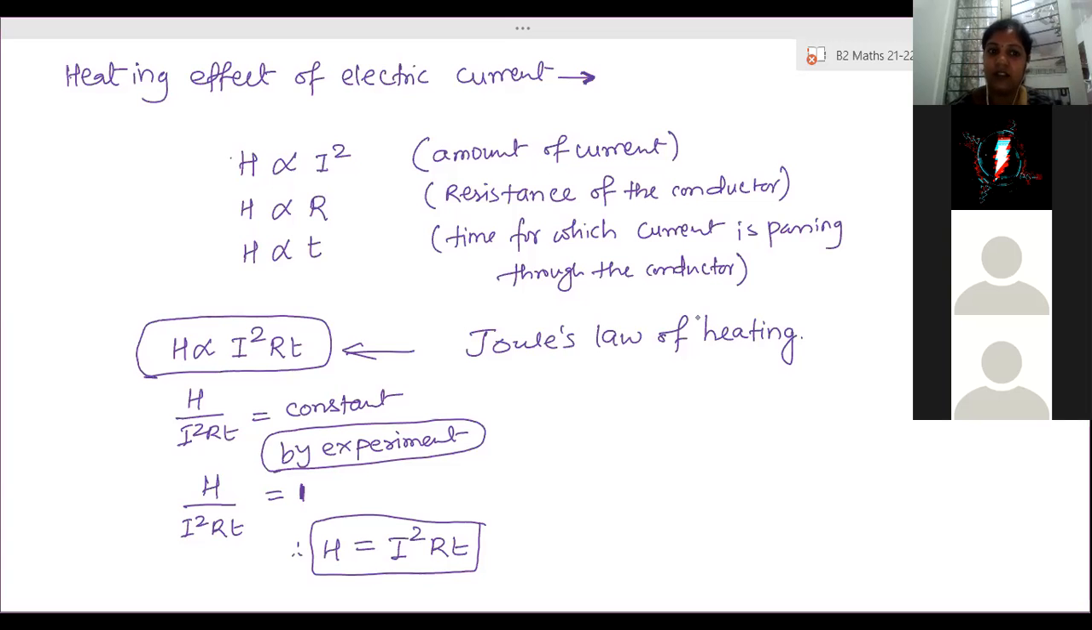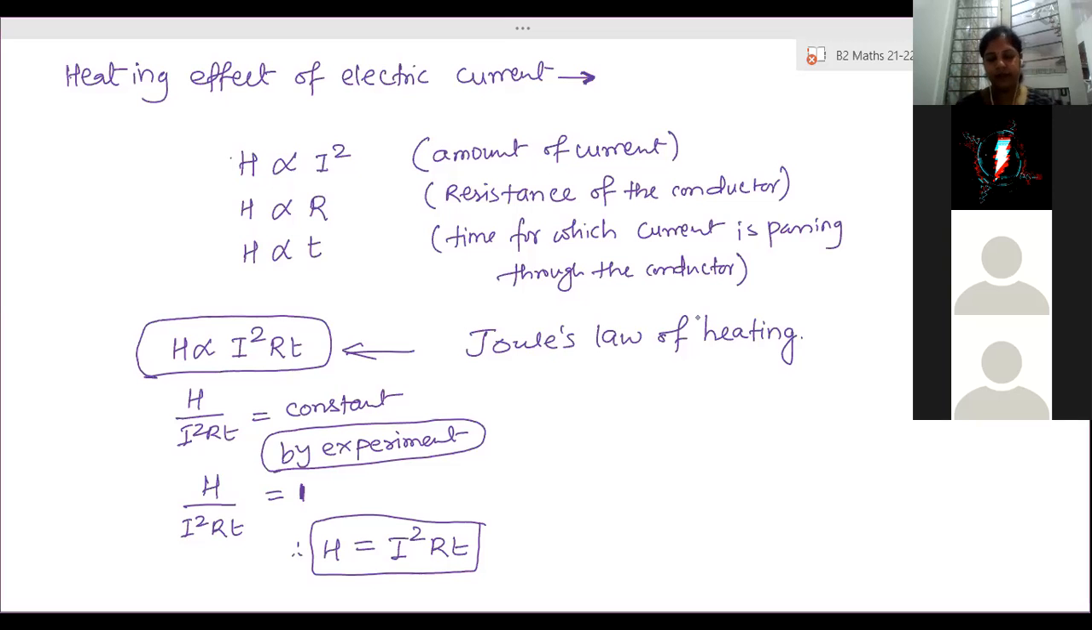And another one is the time for which you are passing a current. How will that affect it? Ma'am, more time, more heat. More time, more heat. How can you explain in terms of collisions? Ma'am, if you pass current for only 2 or 3 seconds, then a lesser number of electrons will collide. But if you pass it for more time, then more electrons will move, so more collisions.